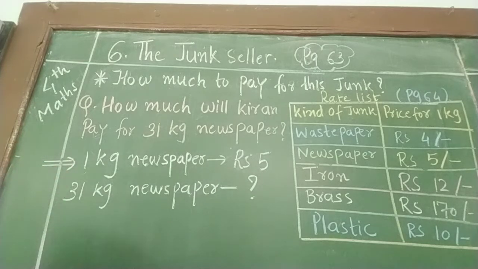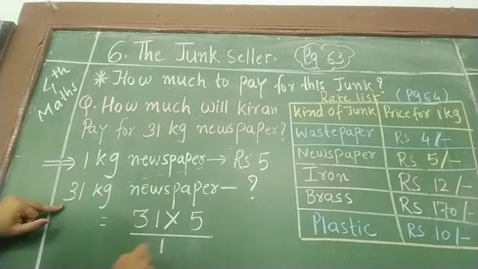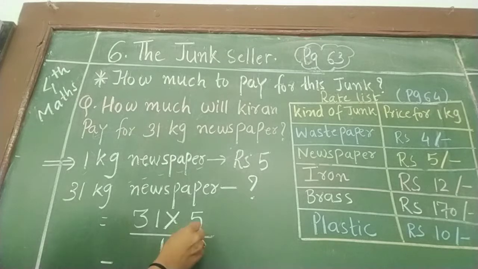So in this type, in this condition, what are we doing? We are always doing the cross multiplication. So what will come here? 31 multiplied by 5 and divided by 1 will come. Let's do the mental calculation. 5 ones are 5, 5 threes are 15. Right?